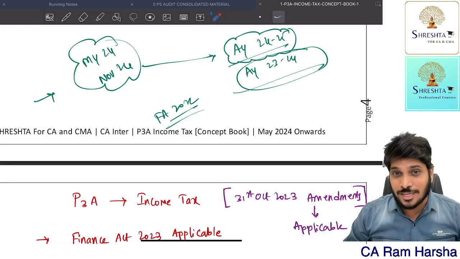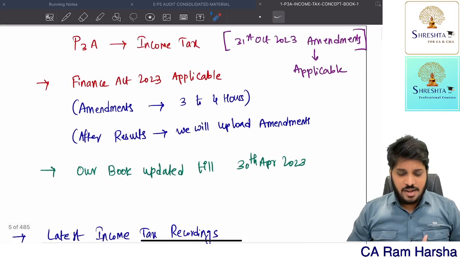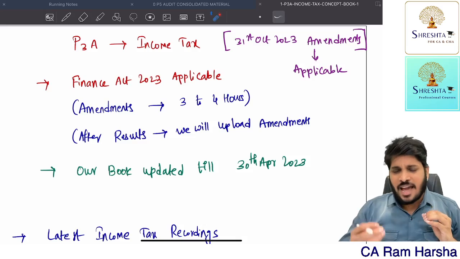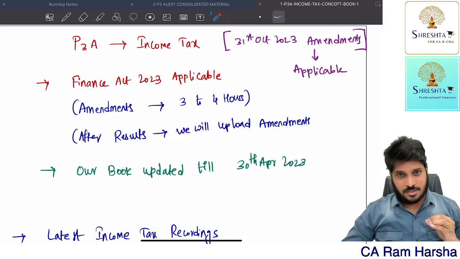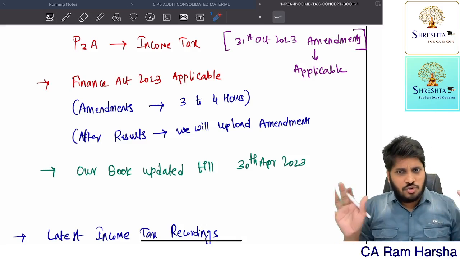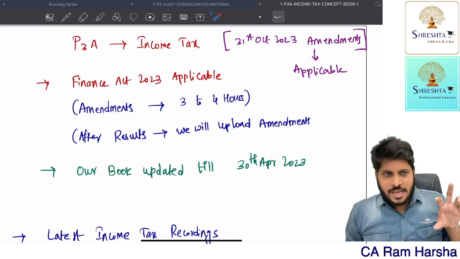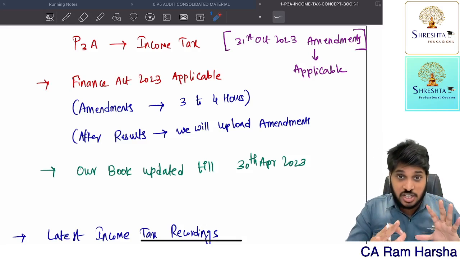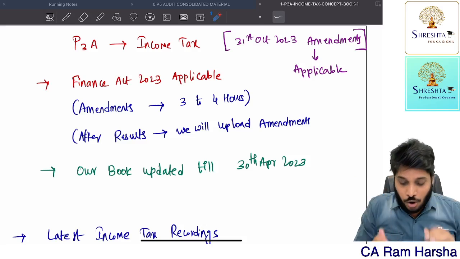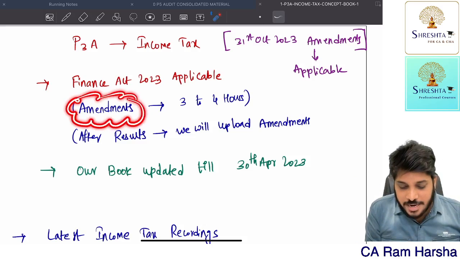It is absolutely the same. In fact, in Finance Act 2023, in many provisions, they have added some new clauses, new subsections, new conditions. There is no change to existing provision. Existing provisions they kept as it is. In addition to that, new provisions have added certain clauses. Getting it? So all that we call amendments.